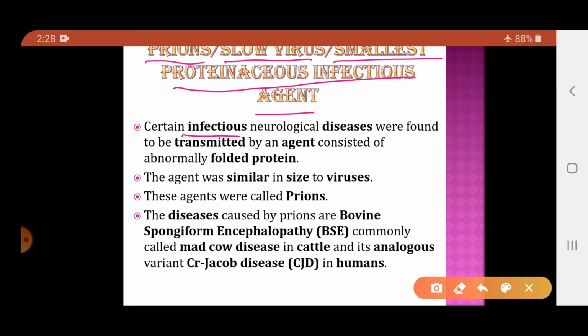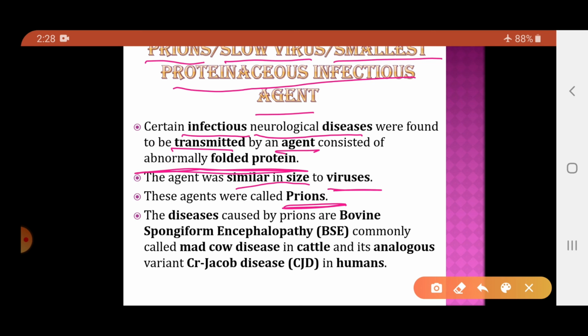So certain infectious neurological diseases, which are diseases that infect the nervous system, were found to be transmitted by an agent which consists of abnormally folded protein. So certain neurological abnormalities are caused by agents which consist only of protein. No other material is present in them, and their size was similar to the size of viruses. Those agents were called prions.